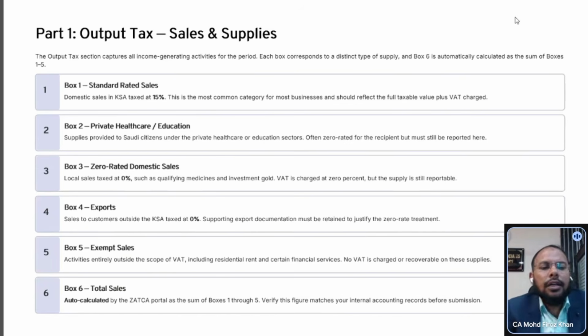So the first box is box one. Box one is regarding the standard rate sales. Most probably all domestic sales are covered here. If you are providing any service to a KSA company, that time you have to consider it in box one. Even if it's consultancy service, anything, whatever the service, most services and supply of goods to domestic companies are covered in box one. That is called standard rate sales.